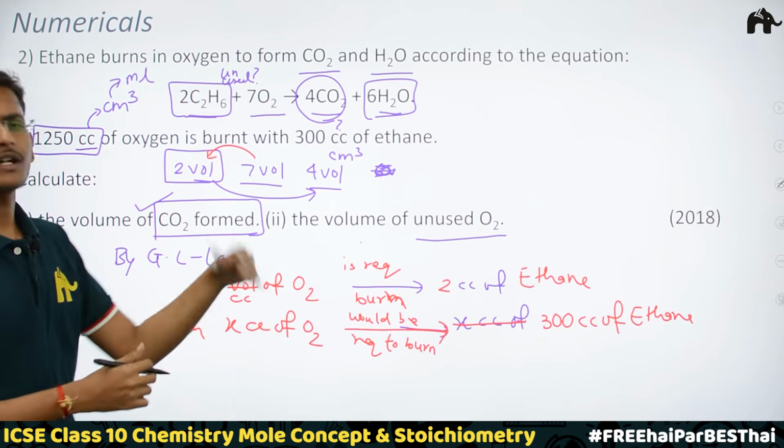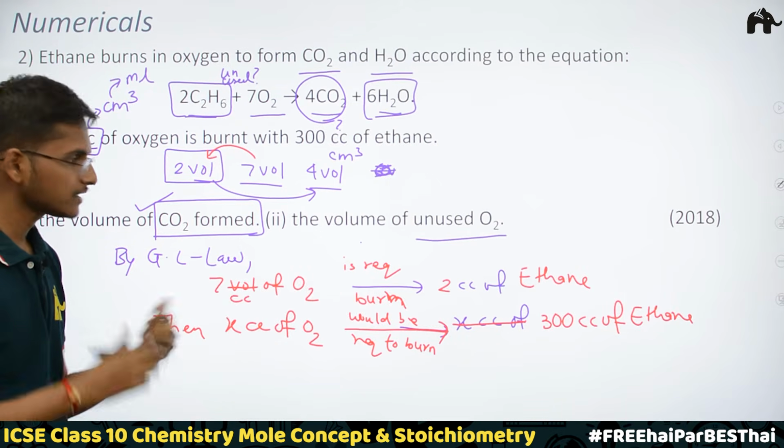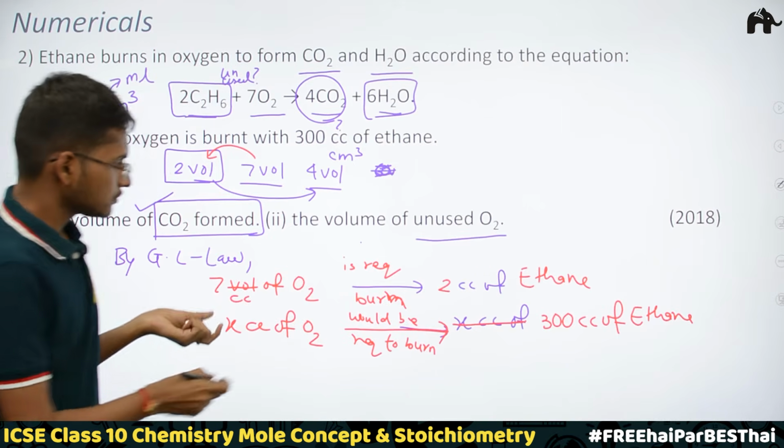We don't know how many cc of oxygen are required to burn this 300 cc of ethane, so I have just written x cc of oxygen. Again, we have to find just the value of x and we are done with our job. So how can we find it?